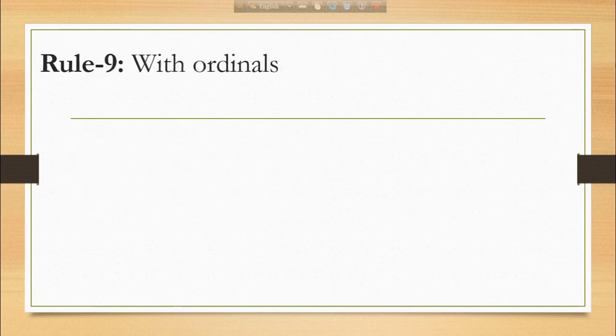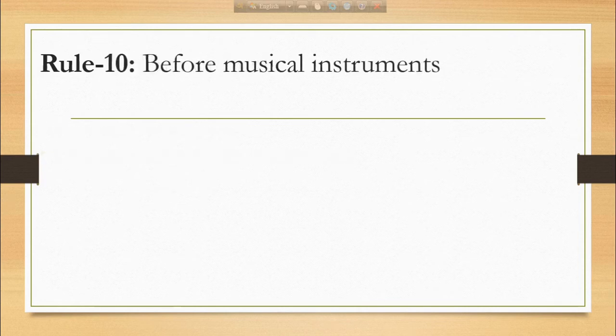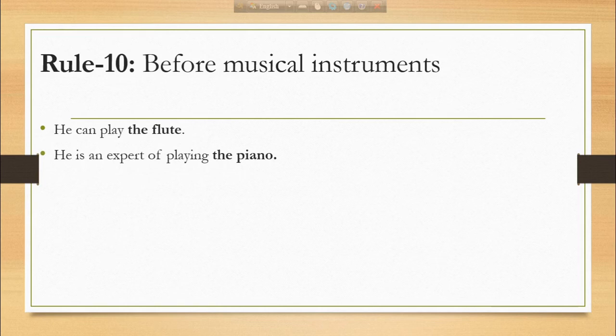Dear boys, now come to rule number 9. We use the with some ordinals. Ordinals indicate order. That means first, second, third, fourth, and so on. For example, he was the first man to arrive. The 9th chapter of the book is very interesting. Rule number 10 is we use the before musical instruments. For example, he can play the flute. He is an expert at playing the piano.